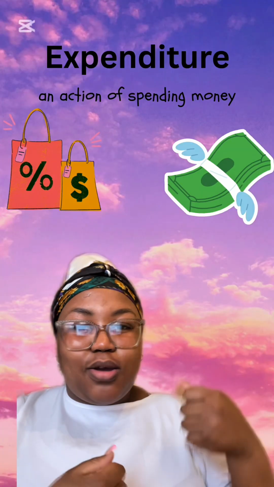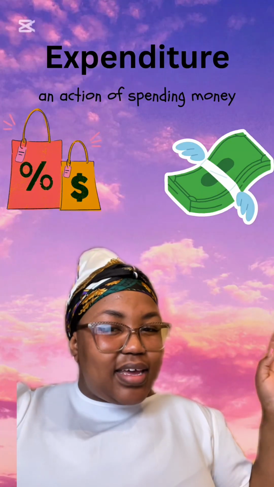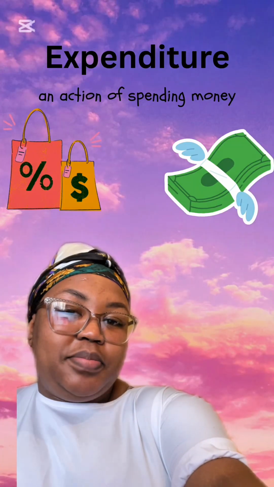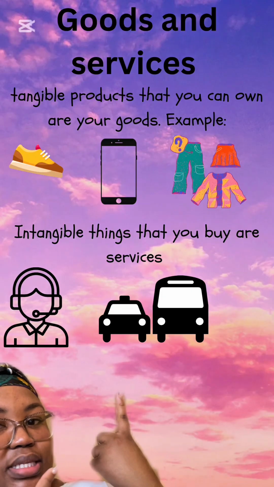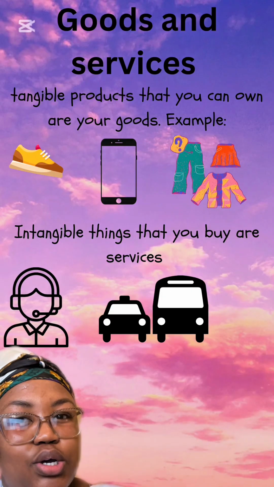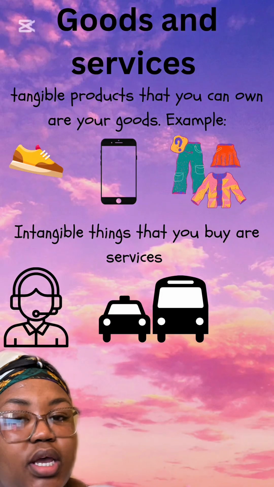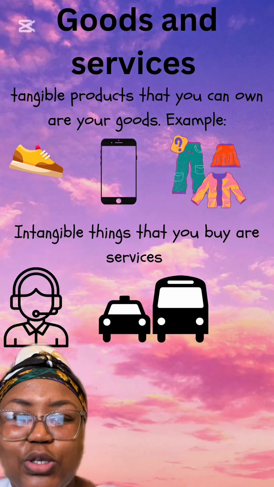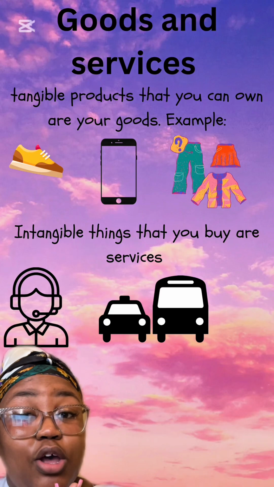Whether you spend money on shopping, the money is flying away, the money is going. You are spending the money. That is expenditure. Then we talk about our goods and our services, guys. What are goods? Goods are the tangible products that you can own. For example, your cell phone, your clothes, your laptop, your sneakers, those are your goods.